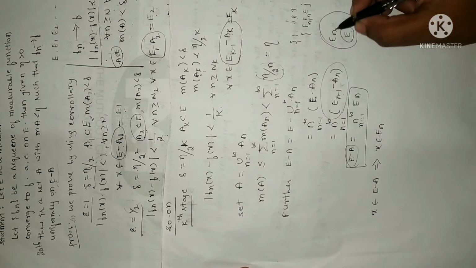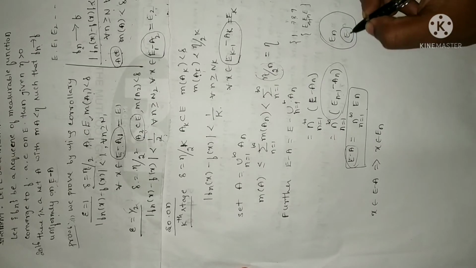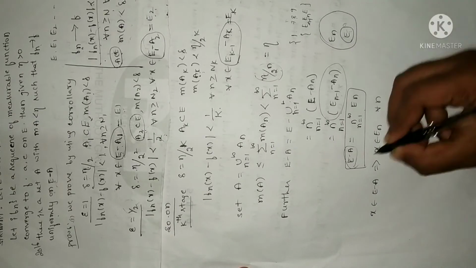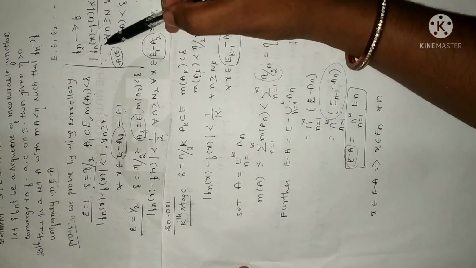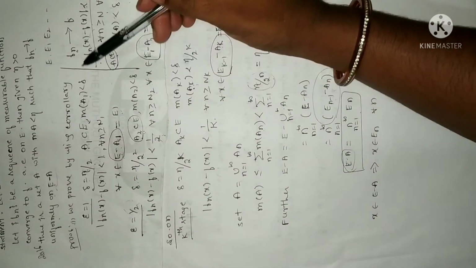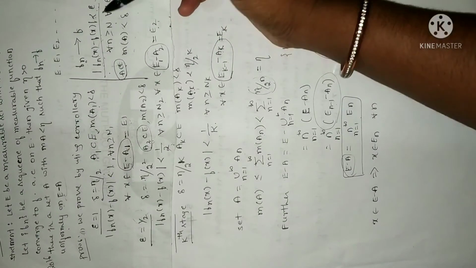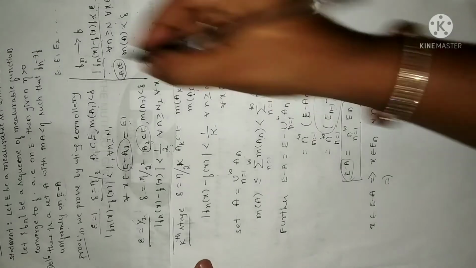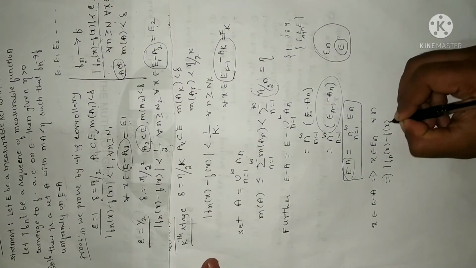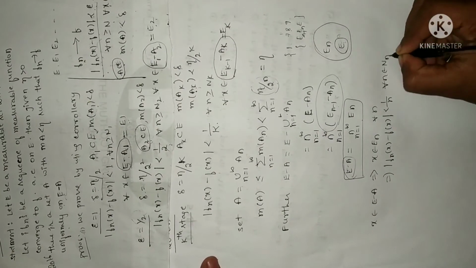So if x belongs to E minus A, so if you have removed the set A from this set, then x will be in E_n for all n. So if this was the case, as from the previous corollary what we have done, if x belongs to E_n, all the elements will satisfy the condition |f_n(x) - f(x)| < epsilon, right? So I am going to apply the same property now. |f_n(x) - f(x)| < 1/n for all n belongs to N,